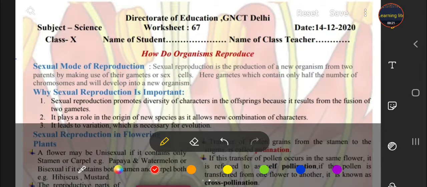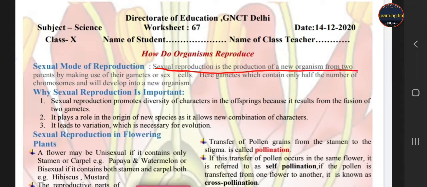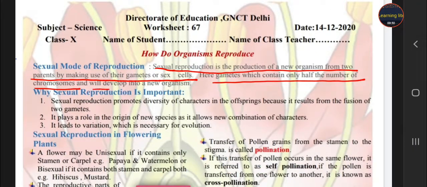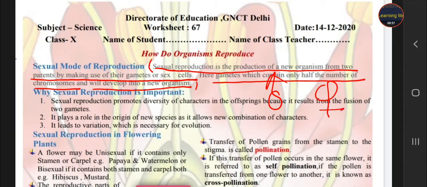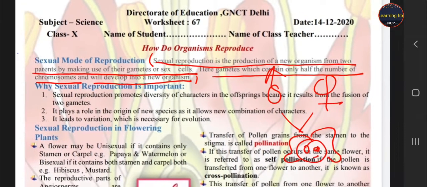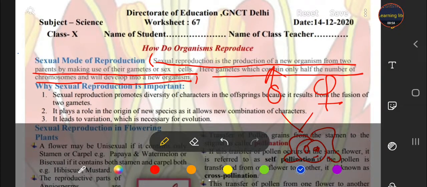is formed by two parents by making use of their gametes or sex cells, and here gametes, which contain half the number of chromosomes, develop into a new organism. It means when two parents, male and female, are needed to produce a new young one, then this is known as sexual reproduction, and the male gamete and female gamete combine together to form a new organism. Why is sexual reproduction important?